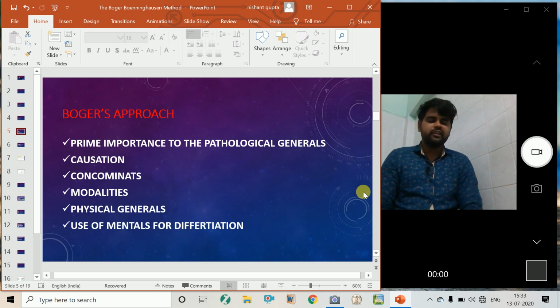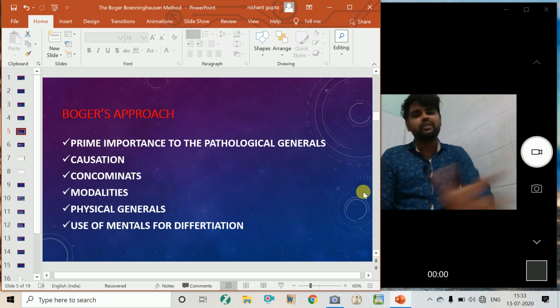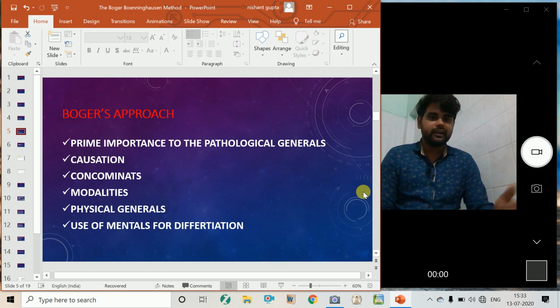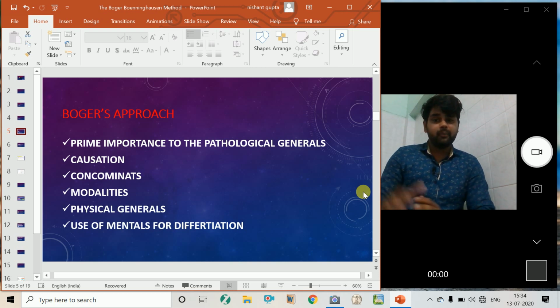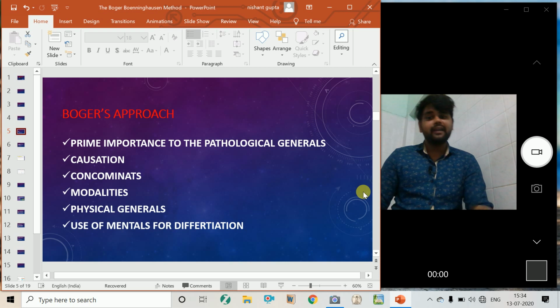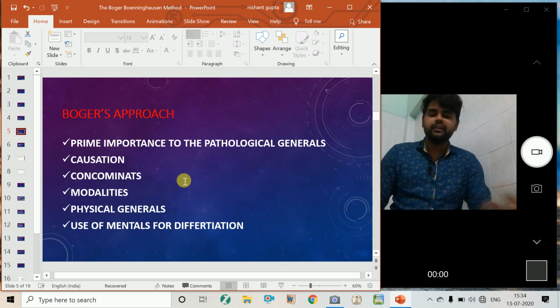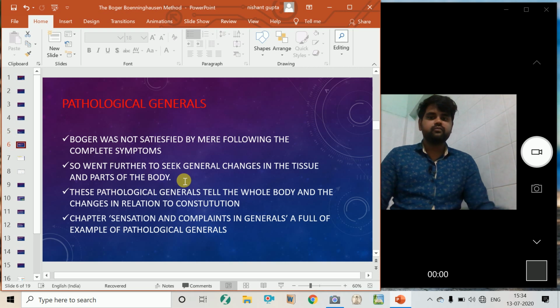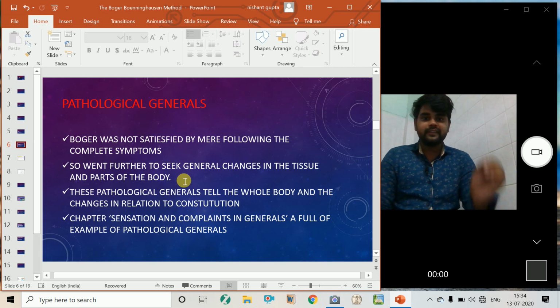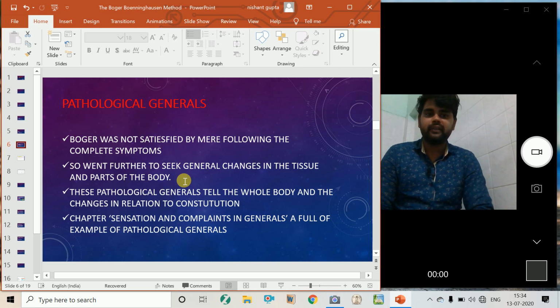And the Boger approach. Boger wasn't that satisfied with the LSMC, so he included pathological generals. And then the causation, concomitants, modalities, physical general, and the mental differentiation. The major difference between the Bonninghausen approach and the Boger approach is that he included the pathological generals. So what are these pathological generals? Boger wasn't that satisfied with the LSMC, as I told you. So he used to seek the general changes in the tissue and the parts of the body. That was what Boger did.